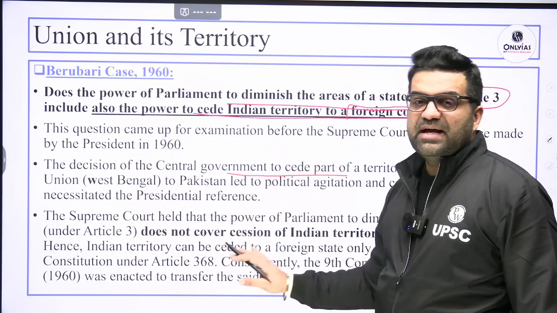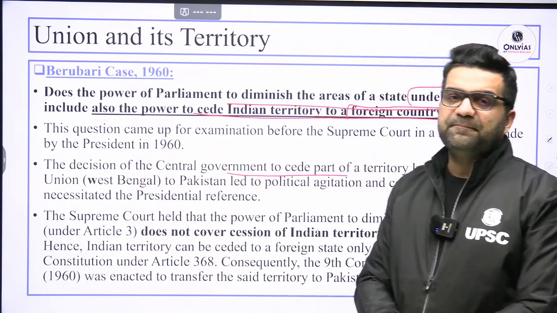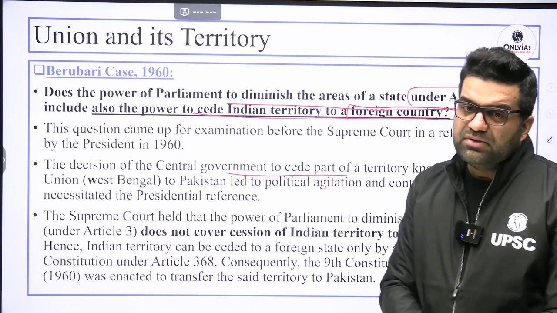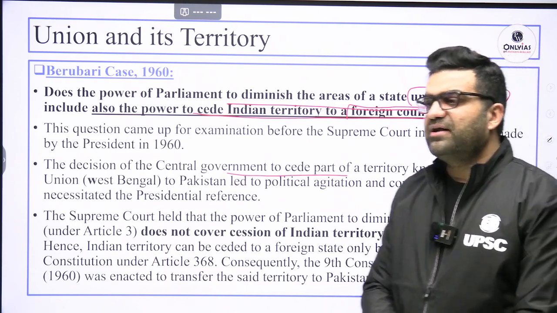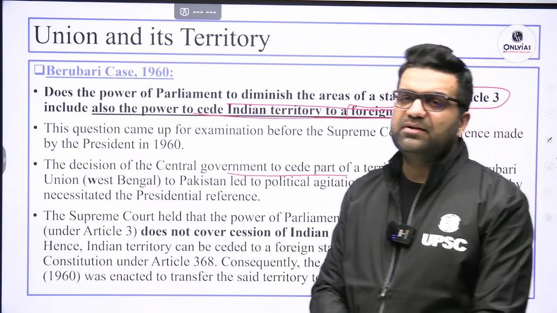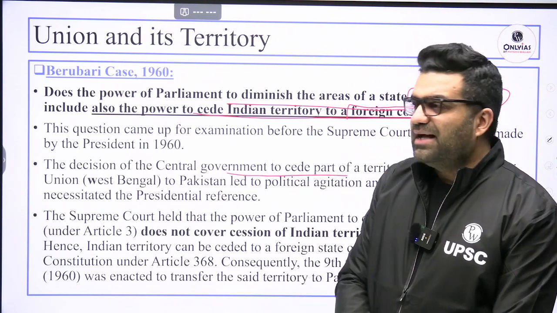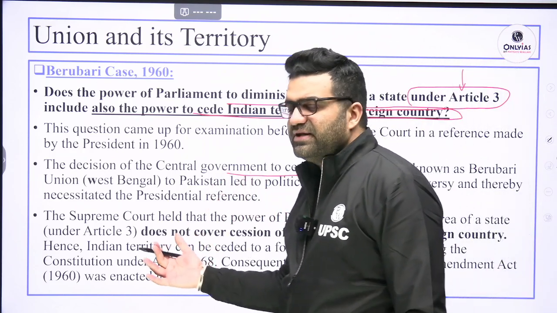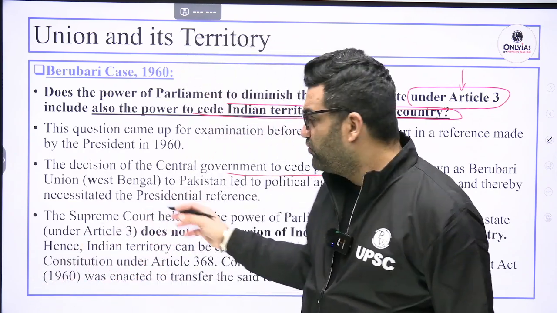What was this case? The decision of the central government to give away a part of India, to the west of West Bengal, to Pakistan. So the Government of India said, we are giving away this part of India to Pakistan, and in return we are going to get some other part. So this case went to the Supreme Court, and the Supreme Court said no. Okay, why? A presidential reference was made to the Supreme Court under Article 143 for this Berubari case.